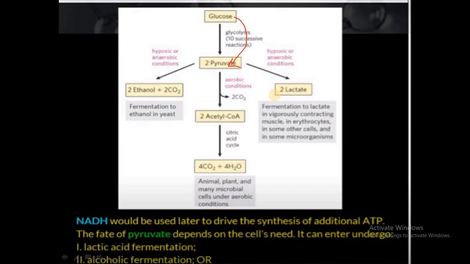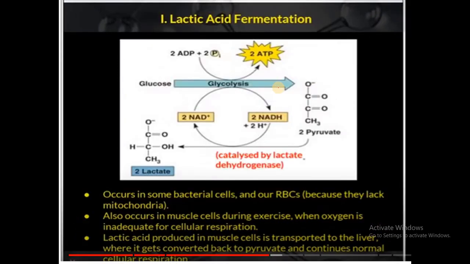In aerobic respiration, what happens? This pyruvate will enter into the Krebs cycle. But in case of anaerobic respiration, what happens? Either it may undergo the production of lactic acid, or it may undergo the production of ethyl alcohol. So first we will concentrate on the lactic acid fermentation.